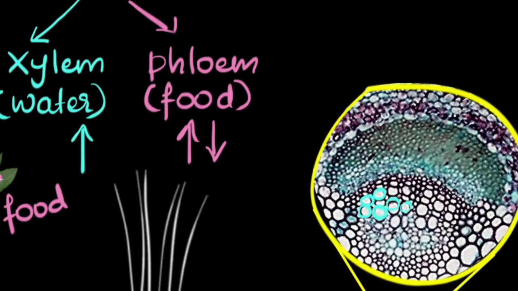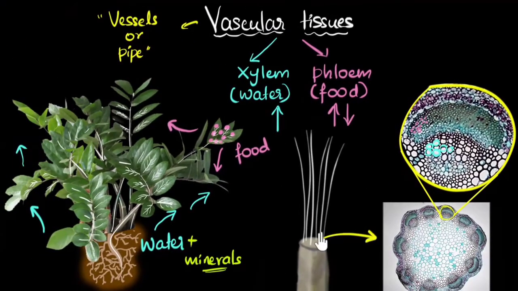And then you can see pipes over here as well. You can see small round things over here as well. They are much thinner than xylem. These are the phloem. Okay, in between you have other cells, but these are the phloem. And so you can see a lot of xylem and a lot of phloem are bundled together along with some other supporting cells as well. And that bundle is what I've drawn over here. So the single thing that I've drawn over here is both lots of xylem and lots of phloem together. And these pipes, they start from the roots and they end all the way into the leaves.